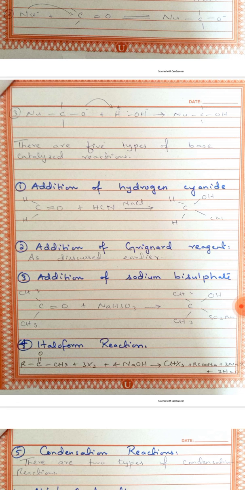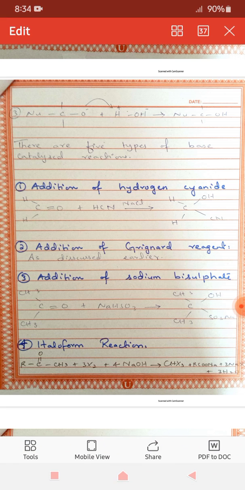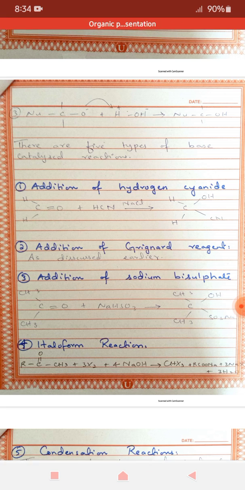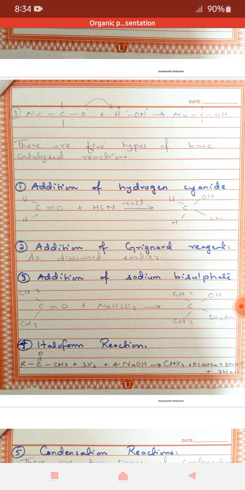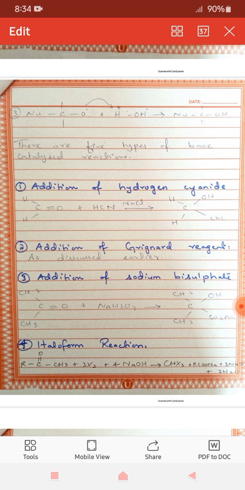First, as you can see, the addition of hydrogen cyanide. Here hydrogen cyanide can be added to an aldehyde or ketone in the presence of NaCN to form the respective product. Basically, the product formed here is formaldehyde cyanohydrin, or if a ketone were reacting with hydrogen cyanide, then it would be acetone cyanohydrin, or a respective name would be given according to the ketone group.